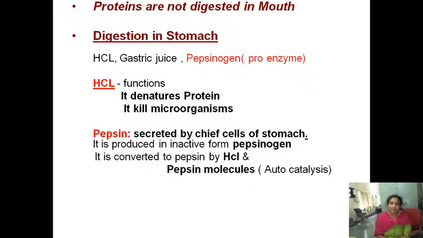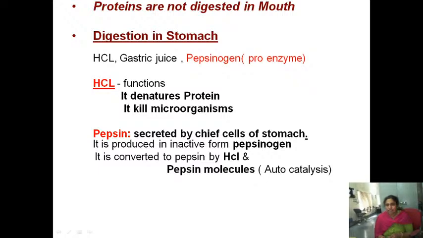Now HCl functions to denature the protein and it kills the microorganisms. What is the action of the HCl? The role of HCl in protein digestion is that it denatures the protein. It is a property of proteins that when treated with acid, they undergo denaturation. Denaturation means the primary structure will not undergo any change, but changes will be seen in the secondary, tertiary and quaternary structure of a protein. And not only that, HCl also kills the microorganisms.